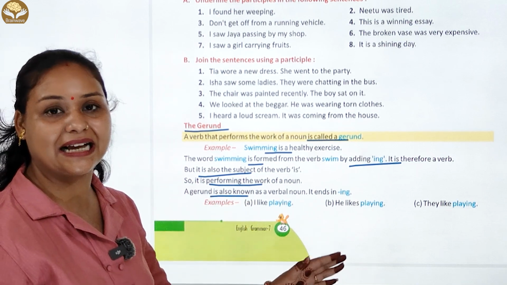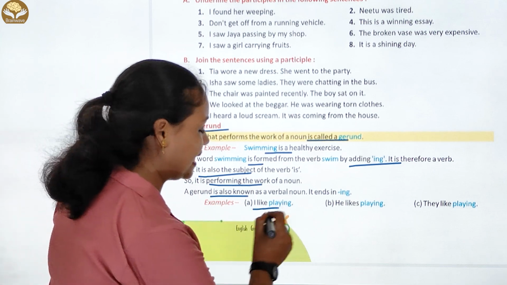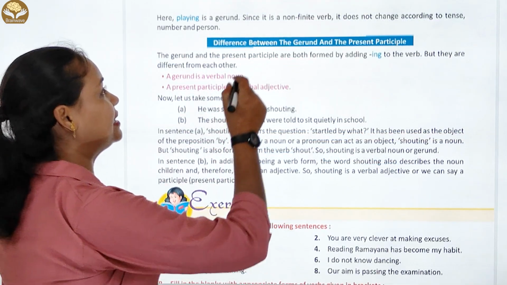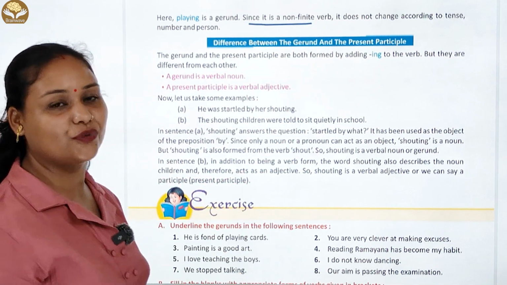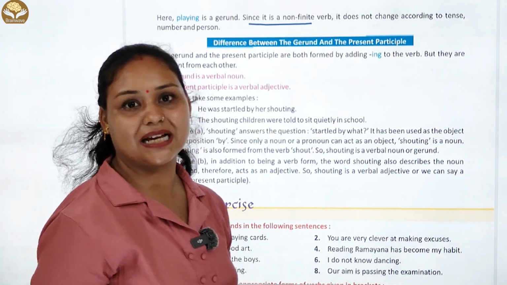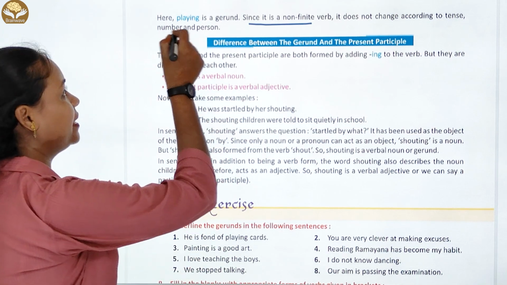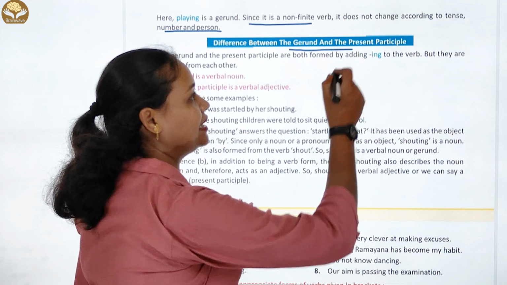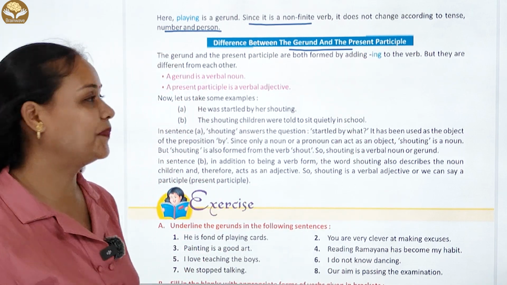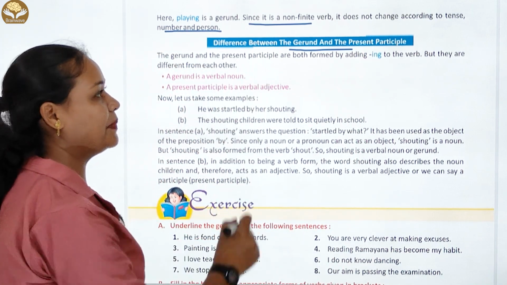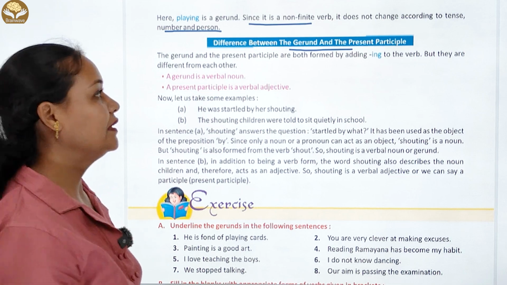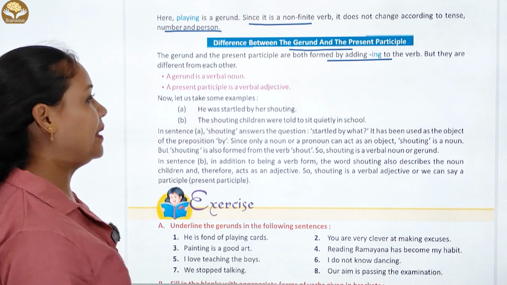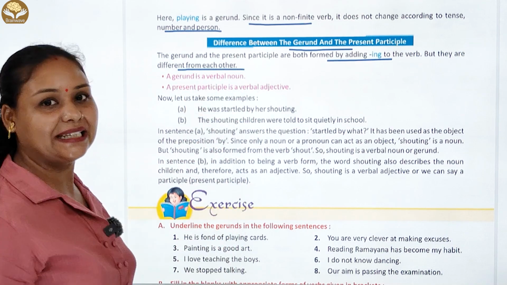It is s-n-i-n-g. Example जैसे: I like playing, he likes playing and they like playing. आ गया, here playing is a gerund. Since it is a non-finite verb, it does not change according to tense, number and person. Difference between gerund का और present participle का. The gerund and the present participle are both formed by adding ing to the word, but they are different from each other.